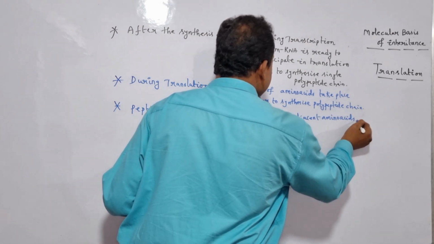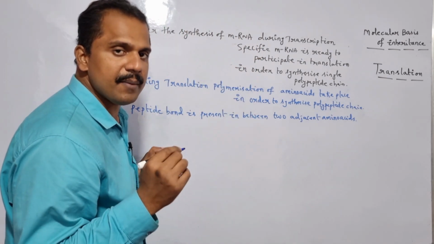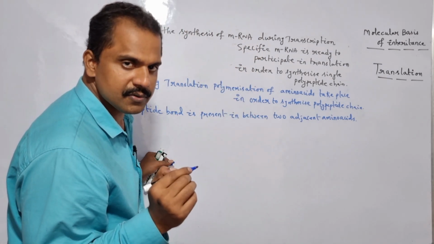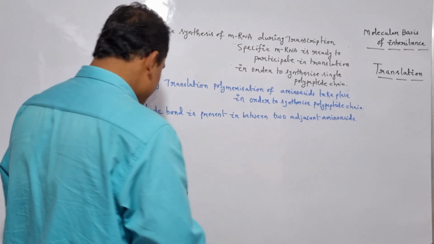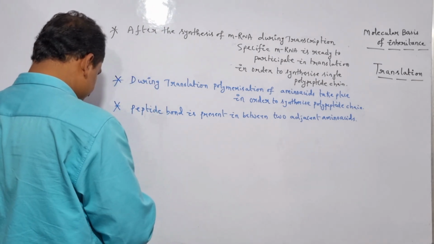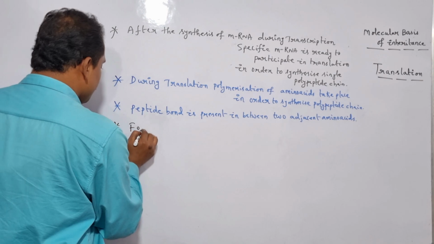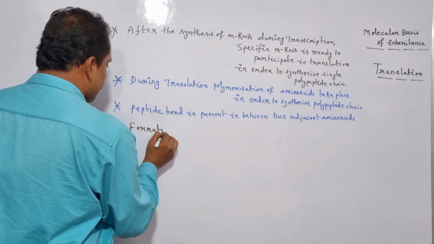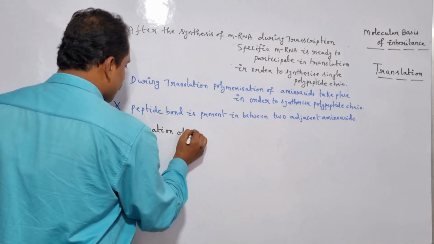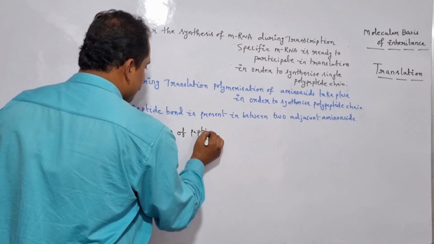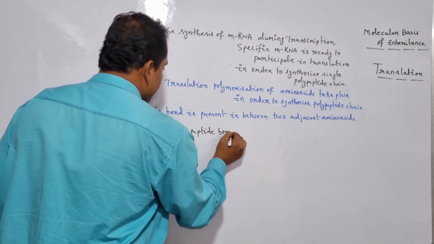And the formation of the peptide bond in between the two amino acids is an energy dependent process. Is it clear? Formation of peptide bond is an energy dependent process.